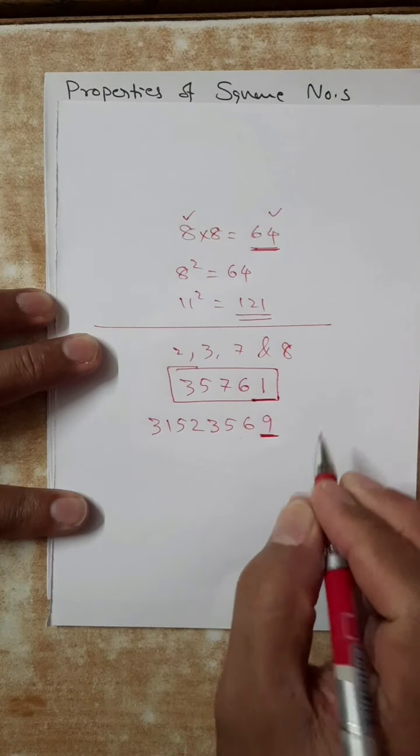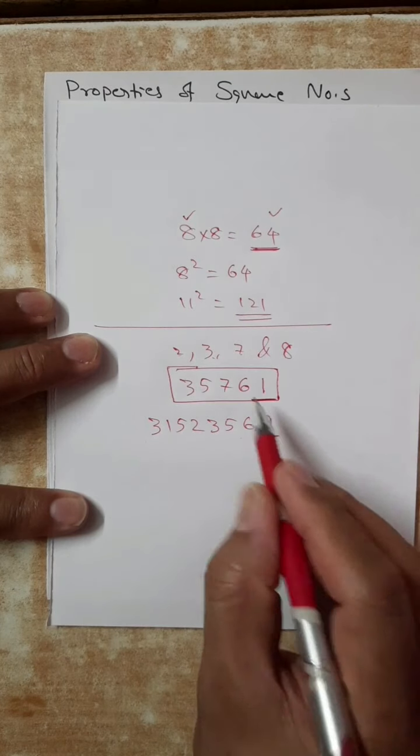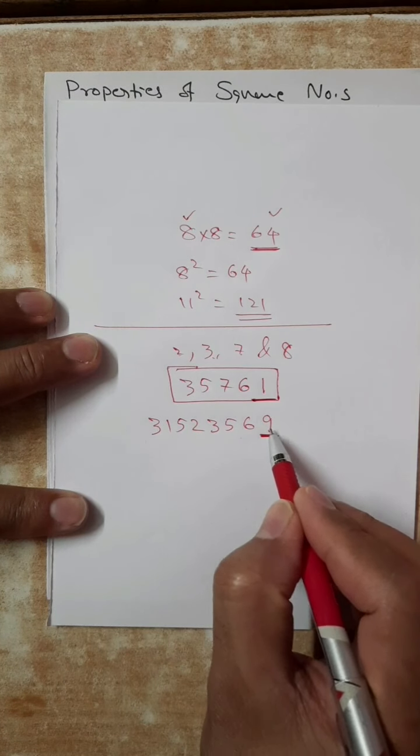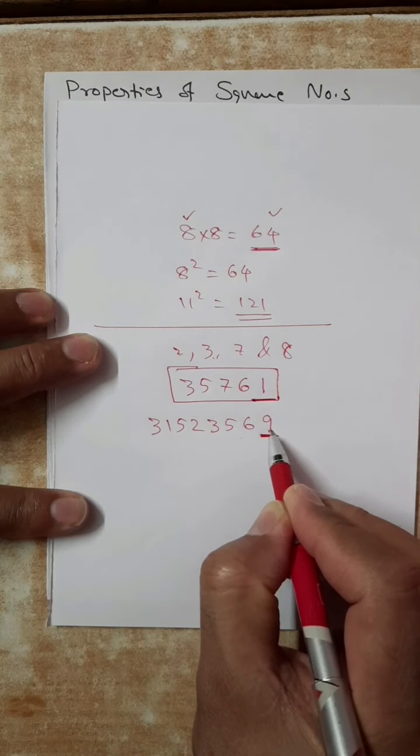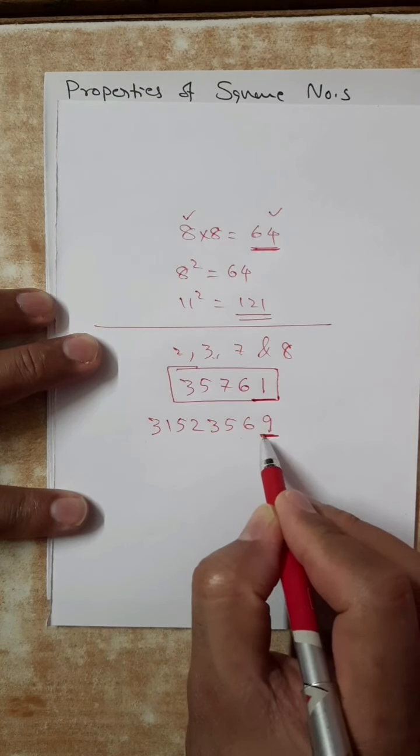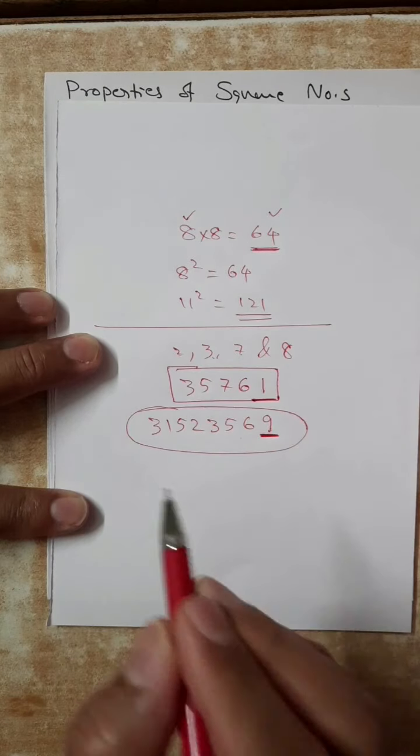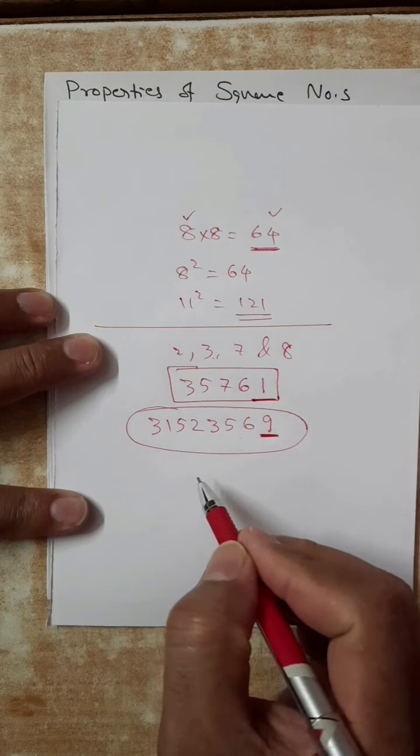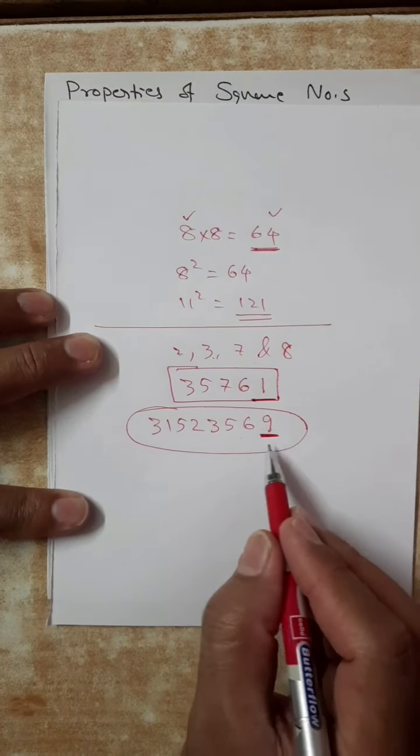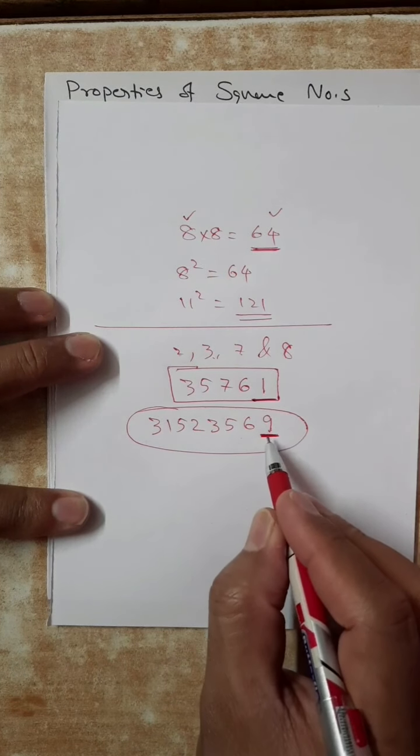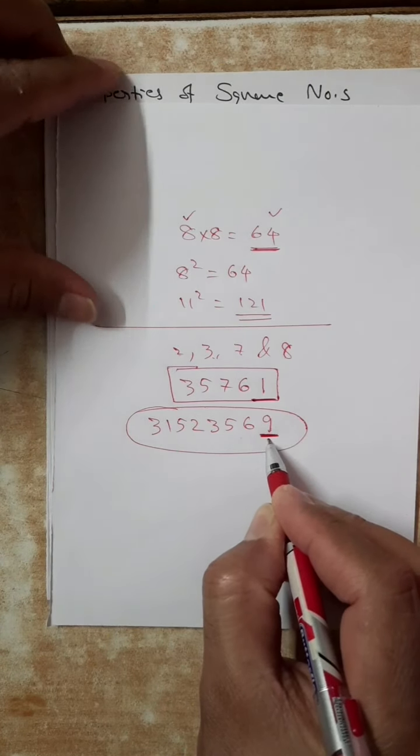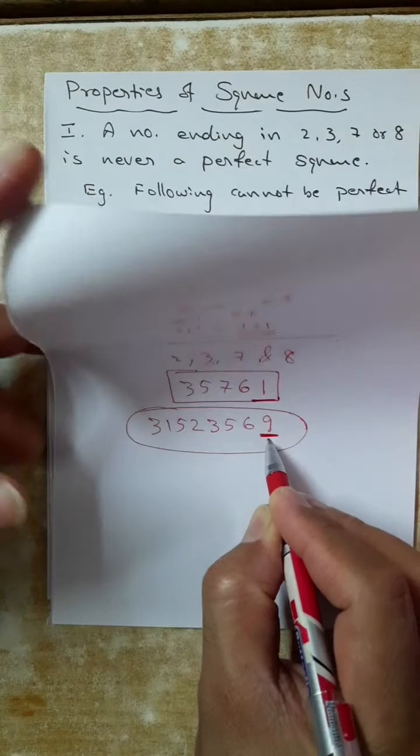It may be, may not be, because only for 2, 3, 7, 8 I can simply say no, not a perfect square. But this I cannot say. I have to use another technique which we will study in the next class itself. Using that technique, we have to check whether it is a perfect square or not. We cannot say anything about this. I hope it is clear.